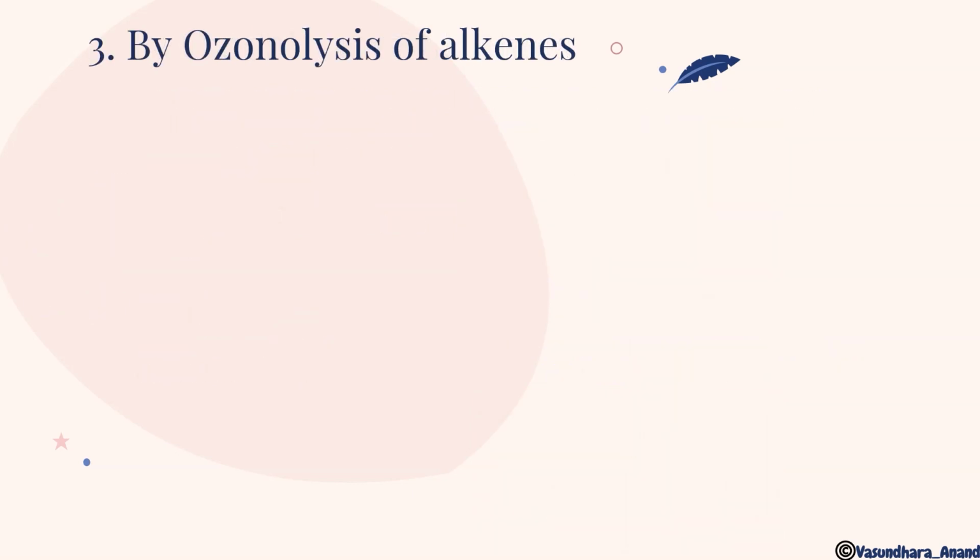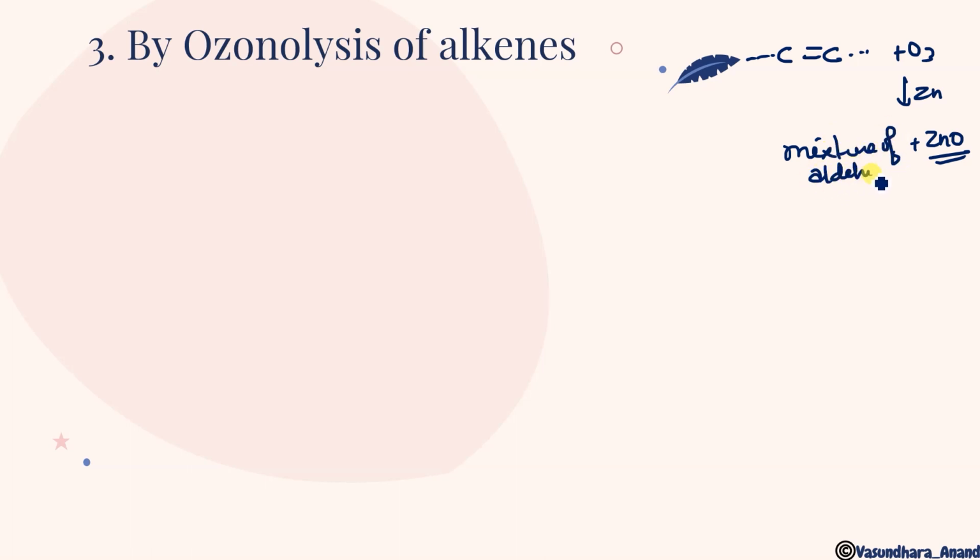Now next is by ozonolysis of alkenes, and that is a very good method to use in conversions. Okay, in very few steps we can get from alkene to aldehyde. I'm giving you the trick only. Okay, wherever the double bond is there, suppose that it is attached, plus ozone. So what will happen? It is passed through zinc dust. So the side product is ZnO for sure, and it will give you a mixture of